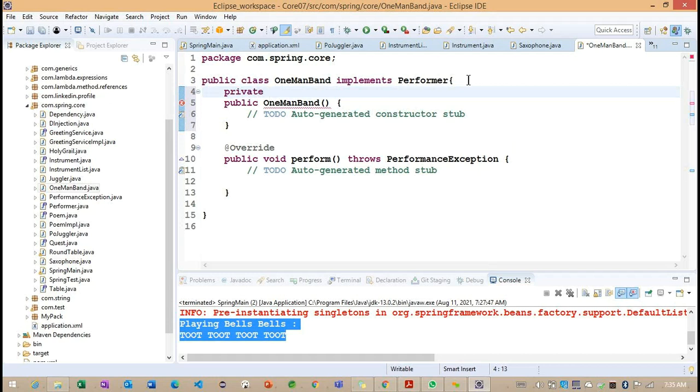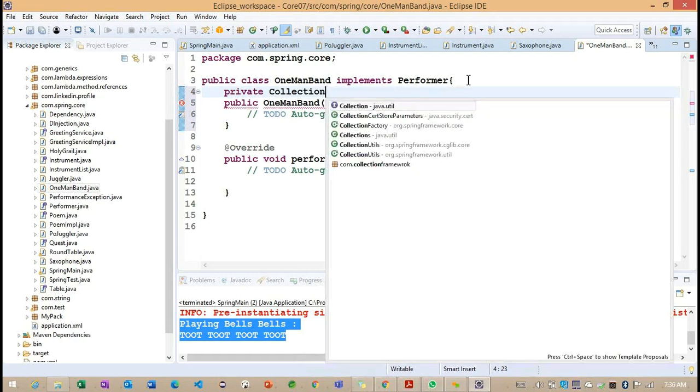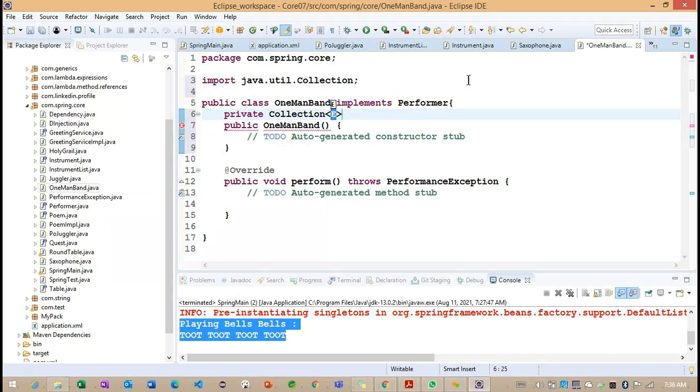After defining the default constructor, I want to work on a collection of objects. To work on this collection of objects, we can use a Collection. This collection is expecting an element type here. So what is the element type we are going to work with? Instrument. So our Instrument interface is the reference I provide here, and instruments.